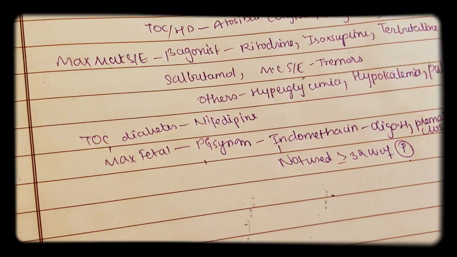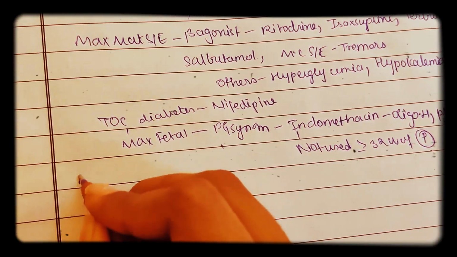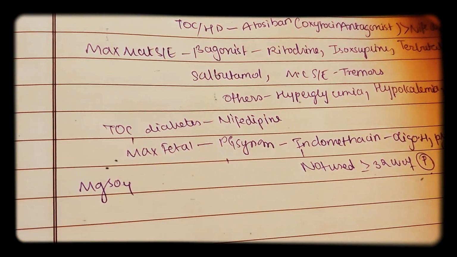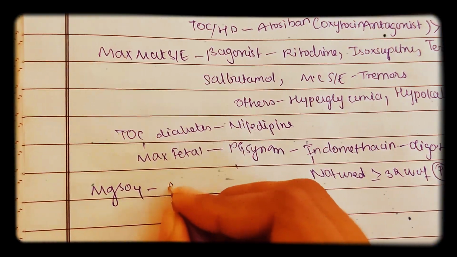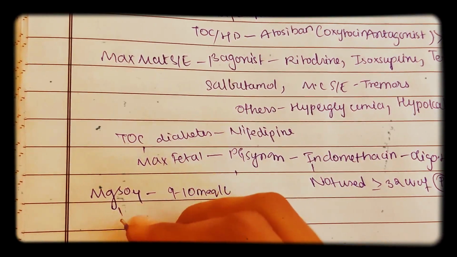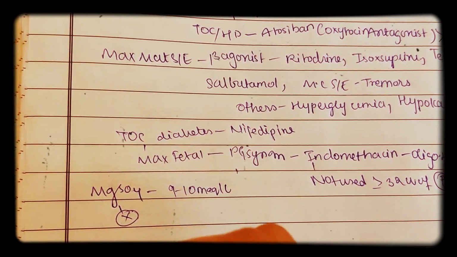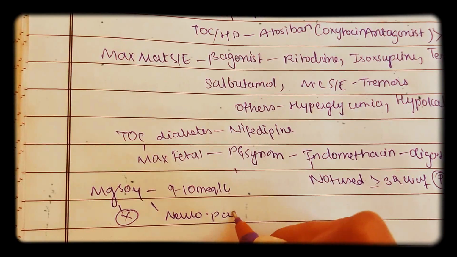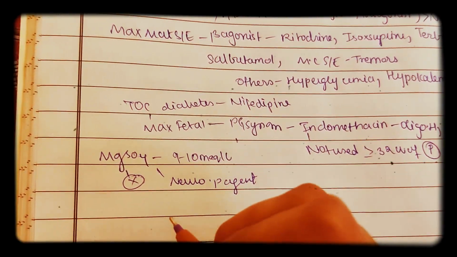Okay, now coming to magnesium sulfate. Magnesium sulfate has tocolytic property when it is given at 9 to 10 milliequivalents per liter, but it is usually not used as a tocolytic. It is used as a neuroprotective agent, at somewhat lower doses.